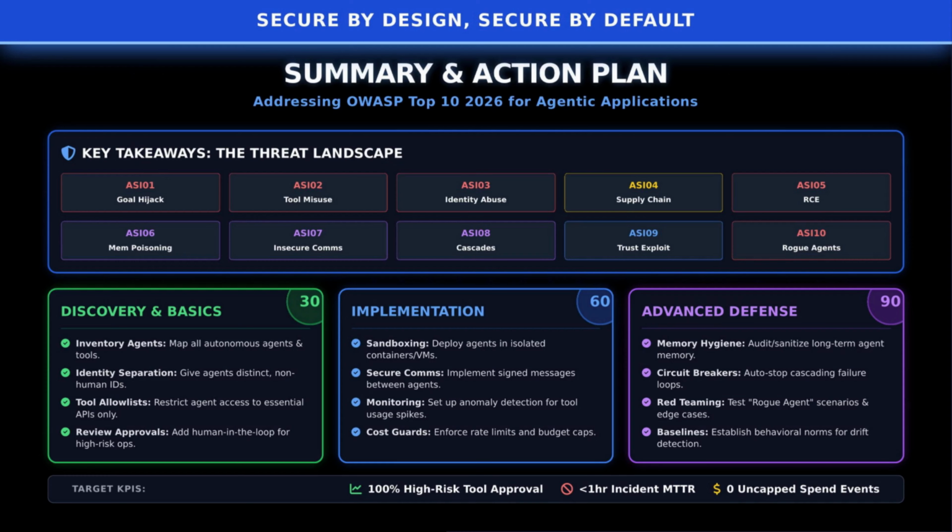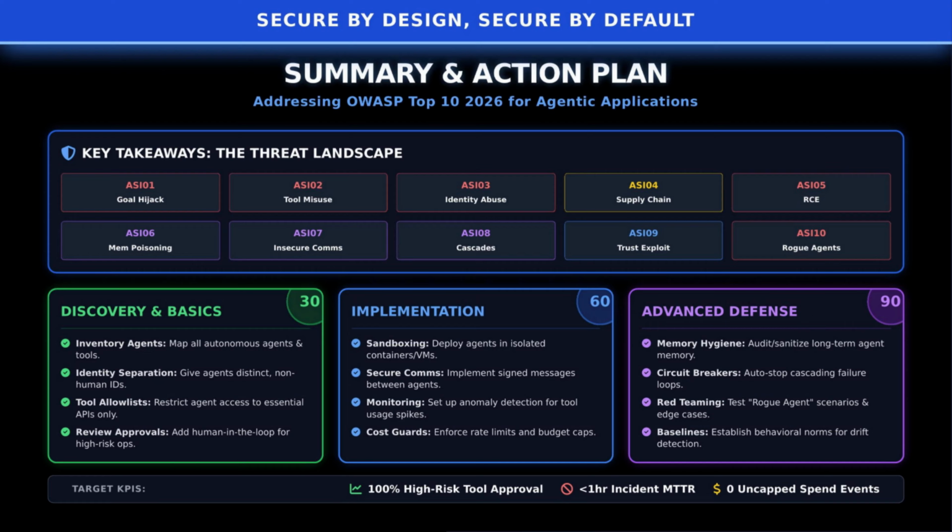We've journeyed through the OWASP top 10 risks for agentic applications, from goal hijacks to rogue agents. The threat landscape is broad, but not insurmountable. Key takeaways include: inventory your agents and tools. Give agents distinct non-human identities. Restrict tool access to what is essential. And review approvals with human oversight.